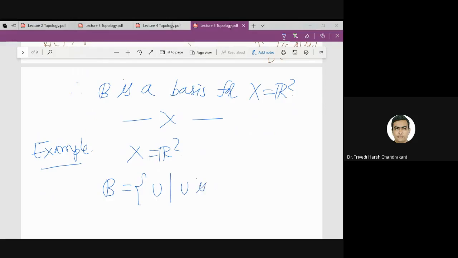So this open disk means the interior of a circle. If I take U as the interior of a rectangle in R2, does this satisfy the property of a basis? Yes.